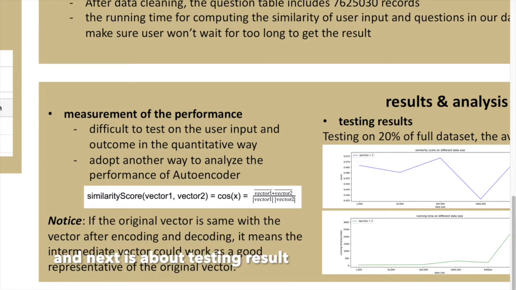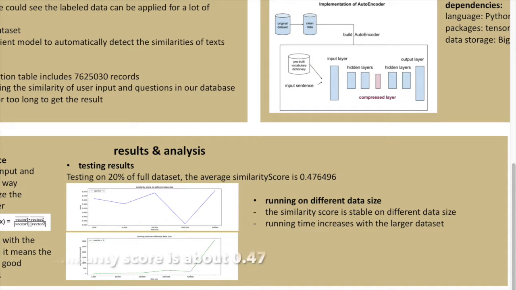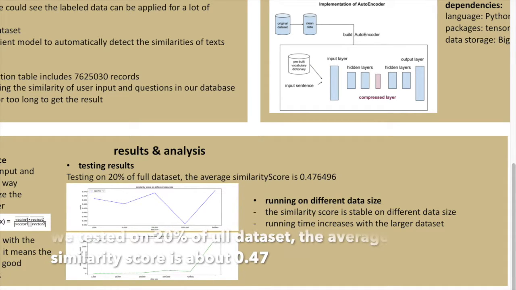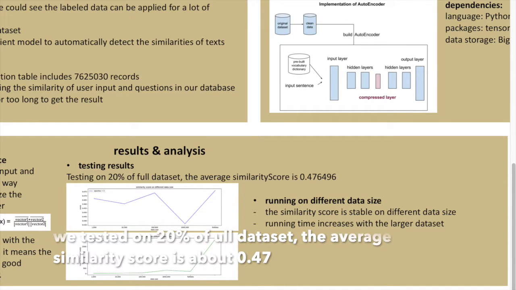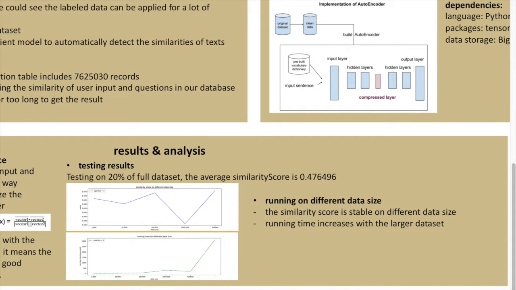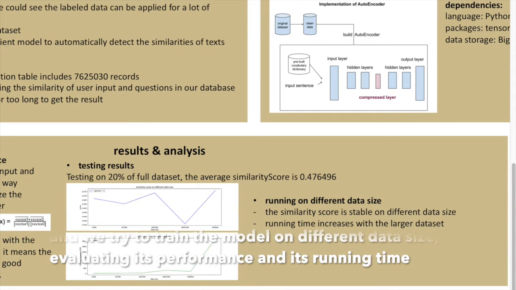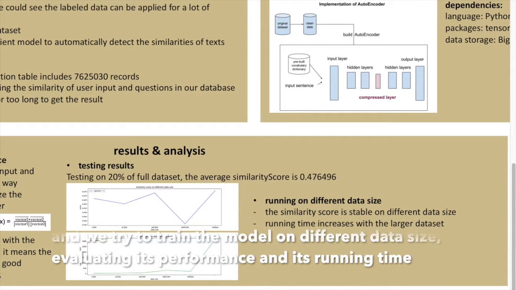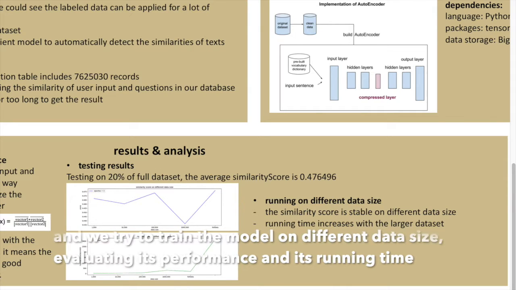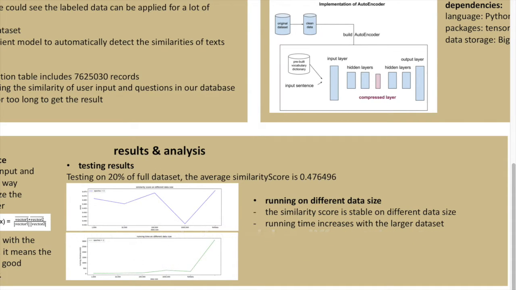We tested on 20% of the full dataset, and the average similarity score is about 0.47. It's not bad. We also tried to train our model on different data sizes and evaluate its performance and running time. Firstly, it's about the performance. The similarity score is pretty stable on the different data sizes. It's about